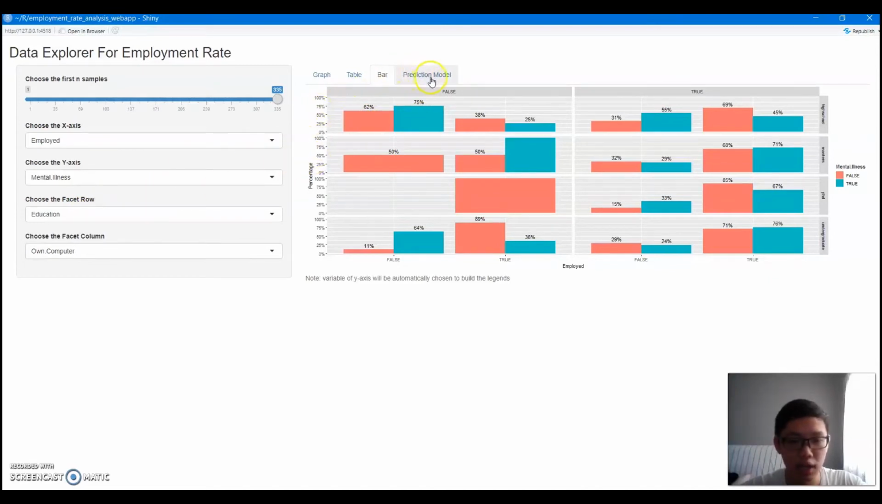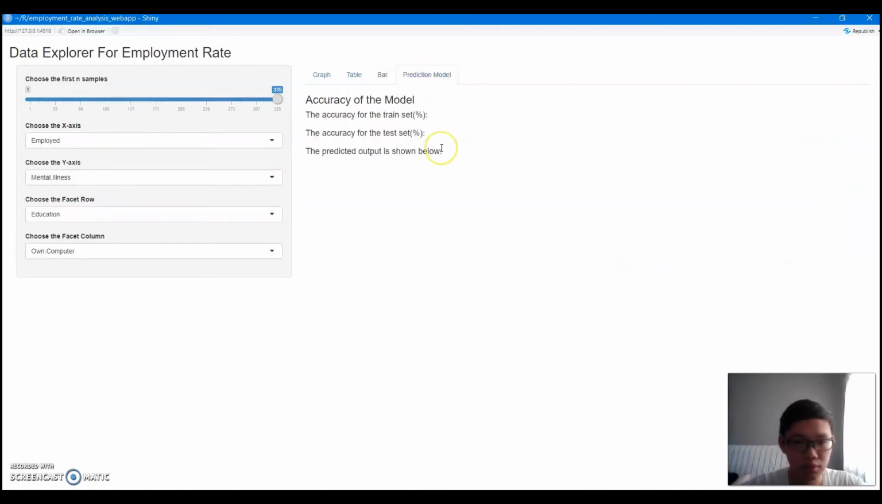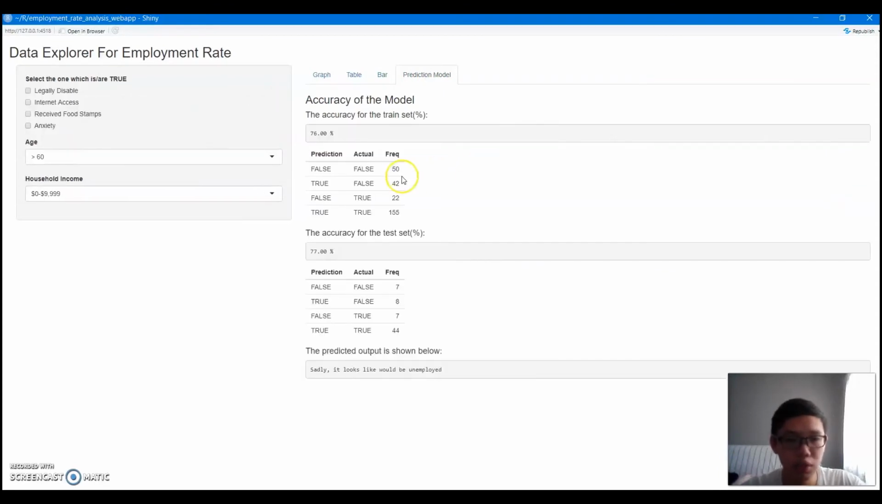Next, the prediction model. The prediction model we are using is the generalized linear model with the binomial family, because our output is a classified, discrete output. So it's either employed or not employed. The accuracy for the train set is 76%, and for the test set 77%.